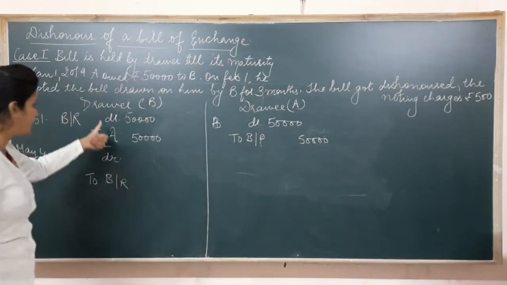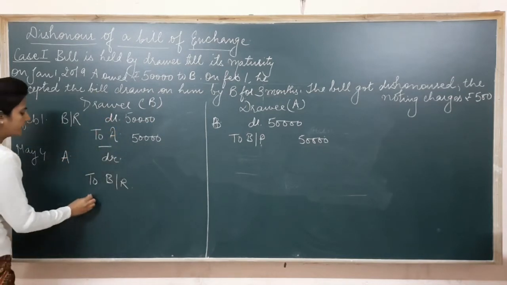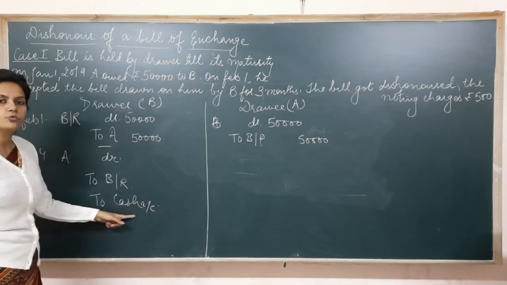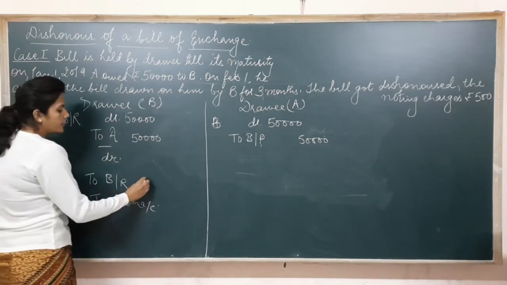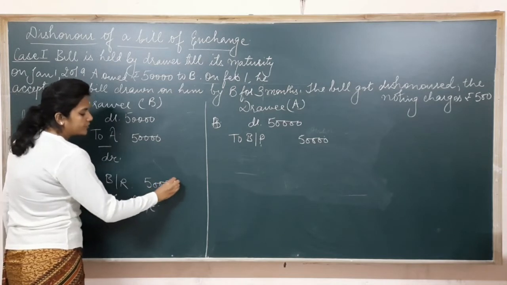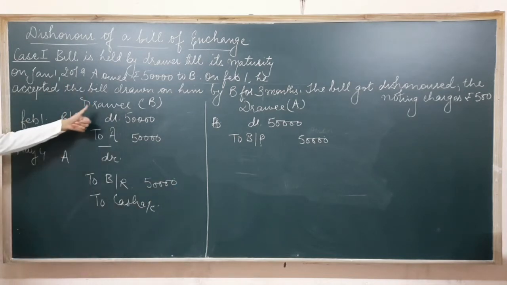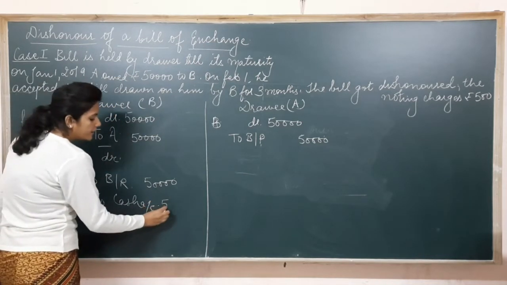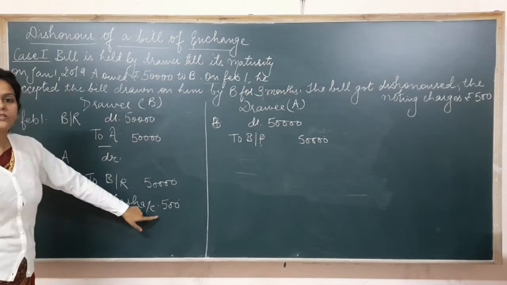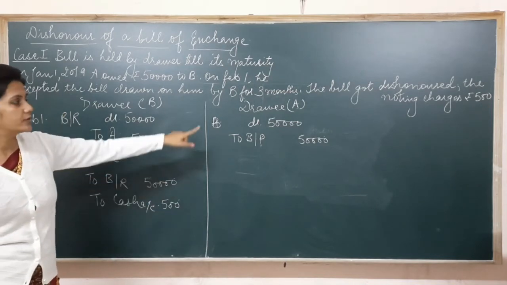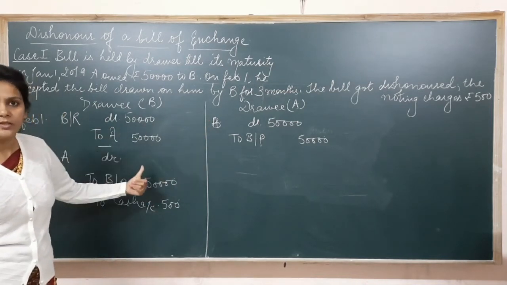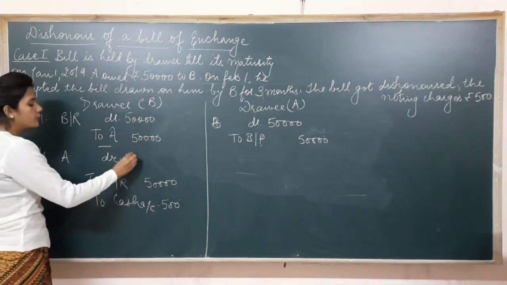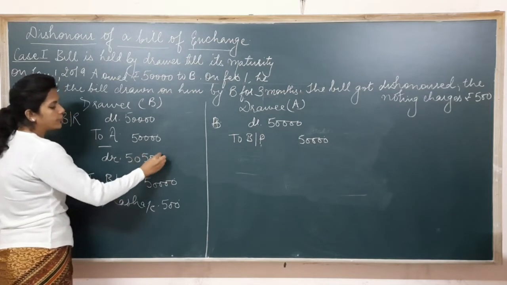It means that now B is going to make payment, so the cash goes out from the books of the drawer. That's why I am writing here to cash. The amount of the bill was 50,000 which got dishonored, due to which rupees 500 has been paid by B to the notary officer. Now the drawer is going to recover this rupees 500, which he has paid because of the default of the drawee, from the drawee only. It means he will recover this 500 from A. So now A had to make payment of rupees 50,500 to him.